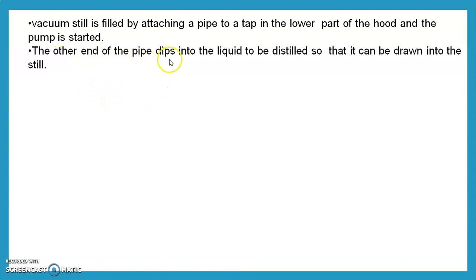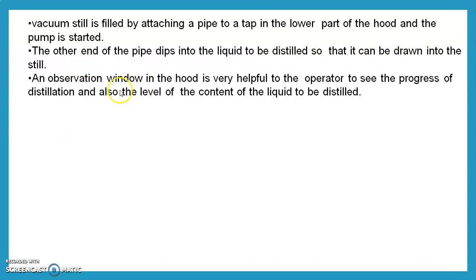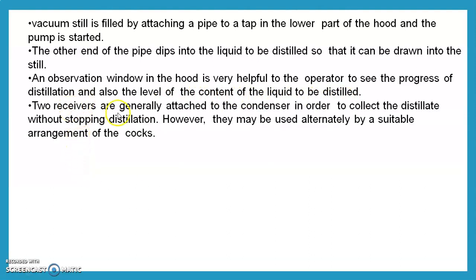The other end of the pipe dips into the liquid to be distilled so that it can be drawn into the still. An observation window in the hood is very helpful to see the progress of the distillation, and also the level of the liquid to be distilled. Two receivers are generally attached to the condenser in order to collect the distillate without stopping the distillation.